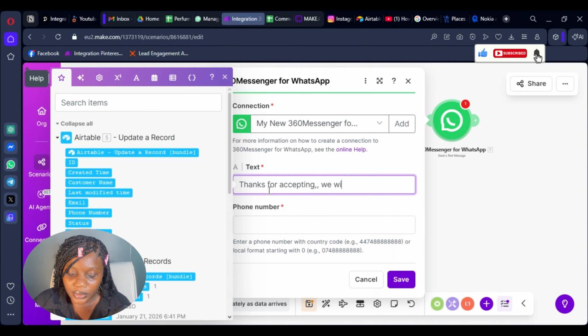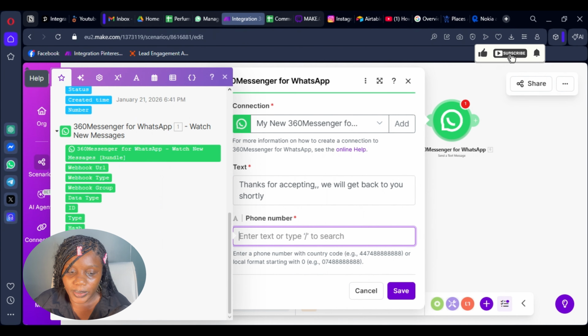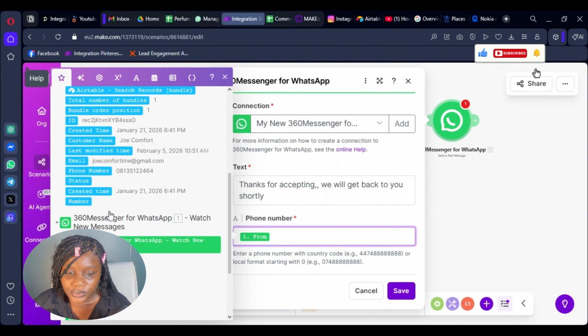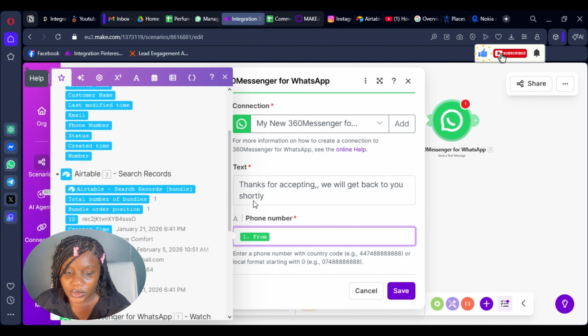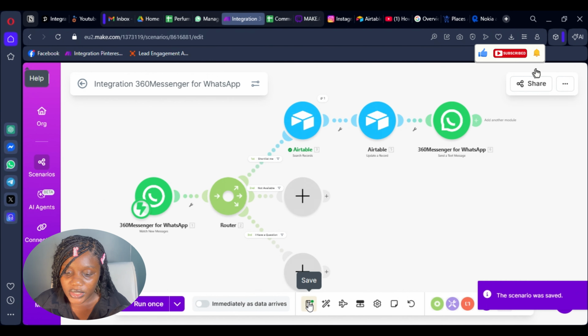We will get, and then the phone number here is going to be the person that the message came from. You can just pick this other one, but same thing here. So let's just save it here, and then we save this here.